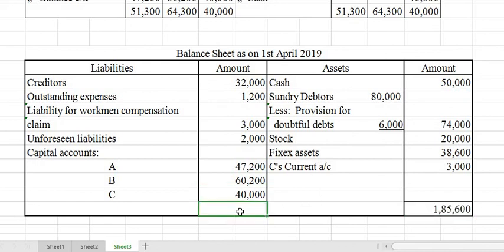Total 1,85,000 on both sides. So this is the end of the problem. After seeing this, you can solve the question once again by looking at your questions, and the same type of question can be solved from your reference book. Okay, thank you.